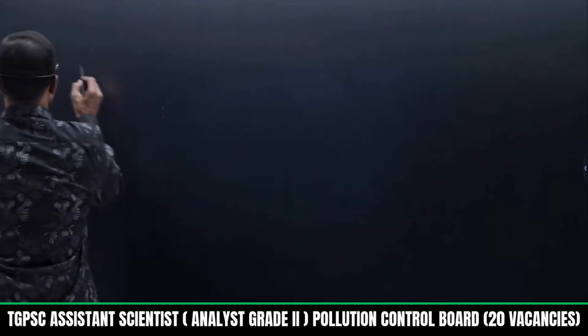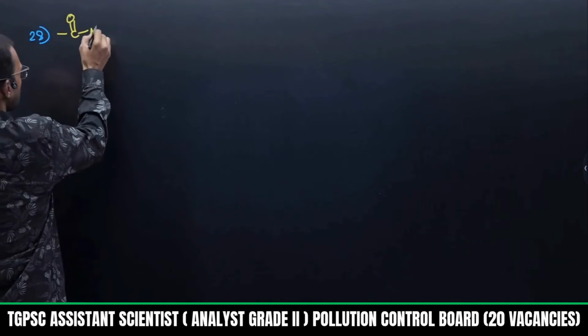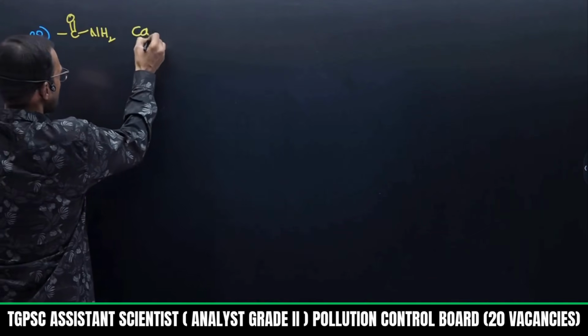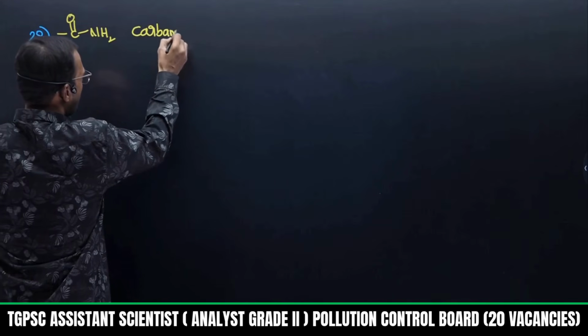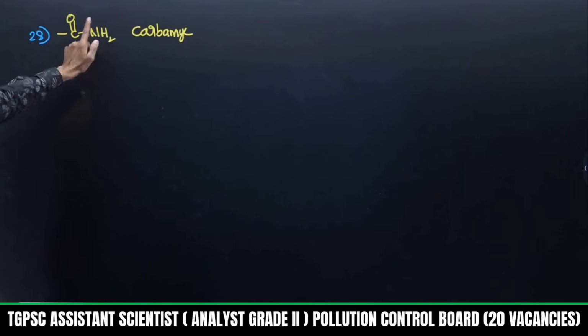Okay, next. So if I take C double bond O, NH2, this is carbamyl, not carbylamine, it is carbamyl. Suppose if any alkyl group is present, alkyl carbamyl, dialkyl carbamyl, if two substituents are present here.